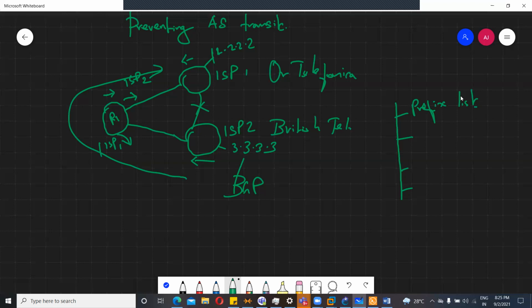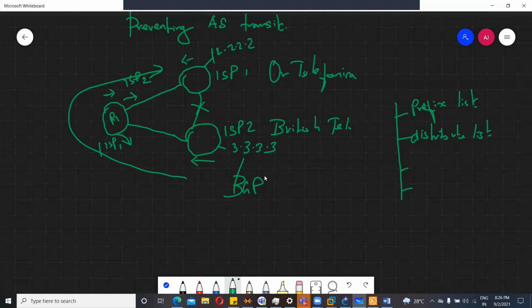You can configure which prefixes you want to advertise and which you want to receive. Another one is the distribute list, which controls which prefixes I want to accept and put in the BGP table.